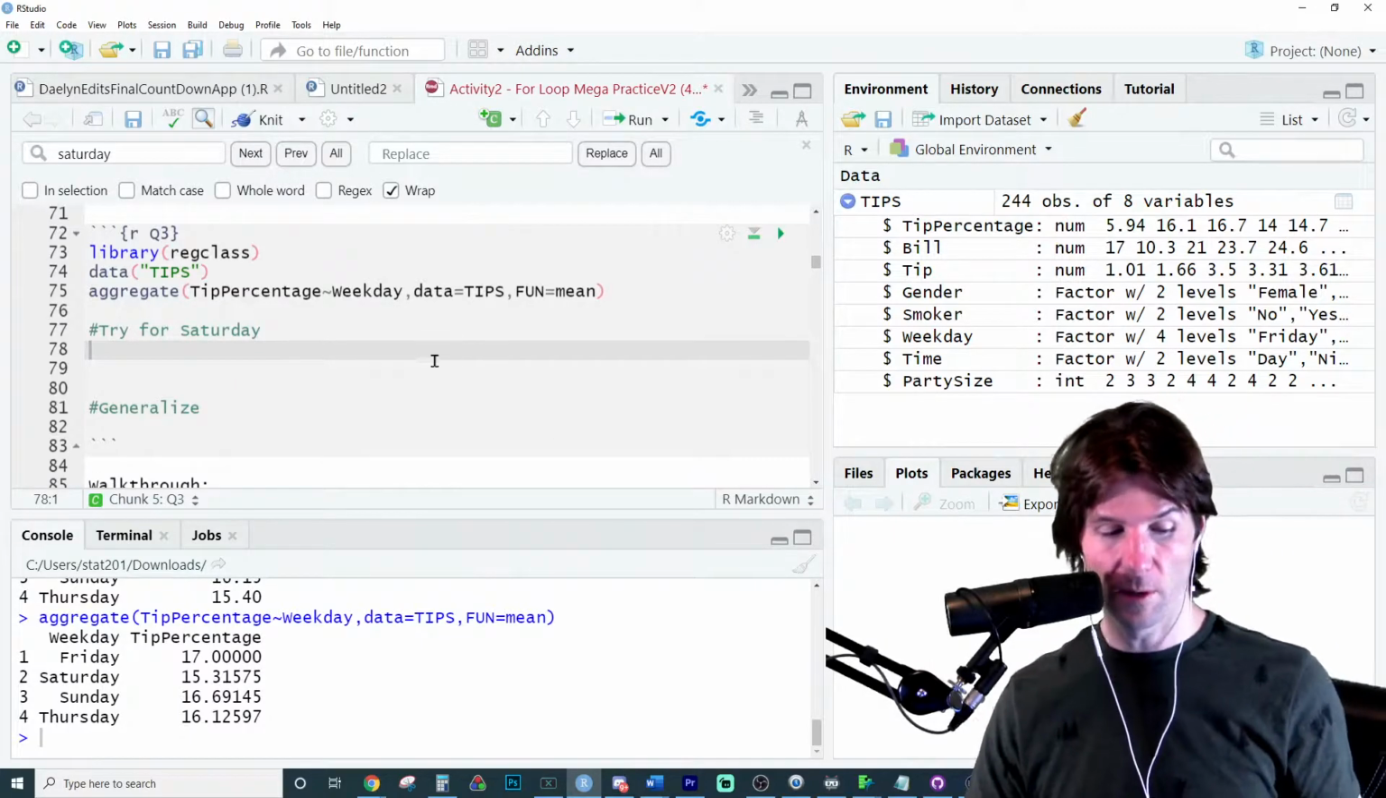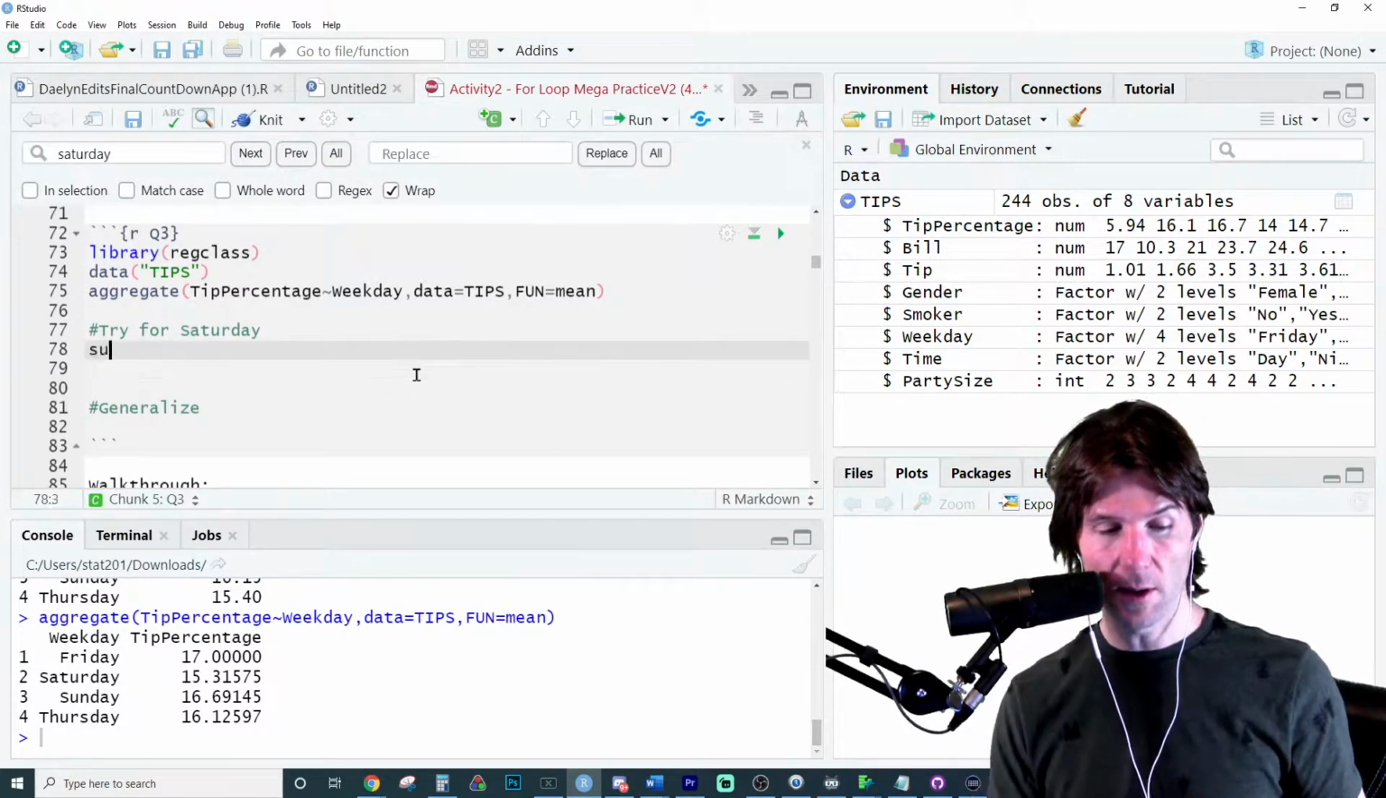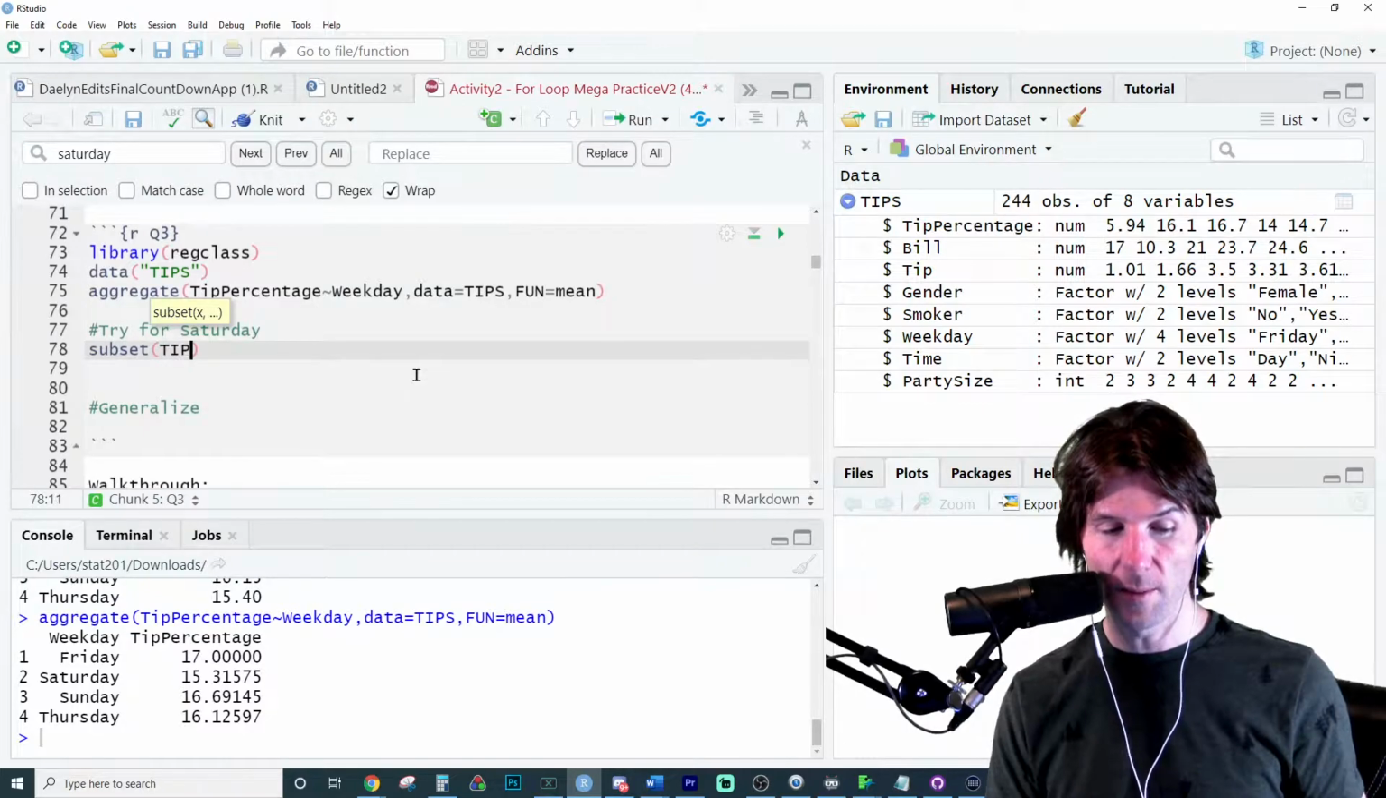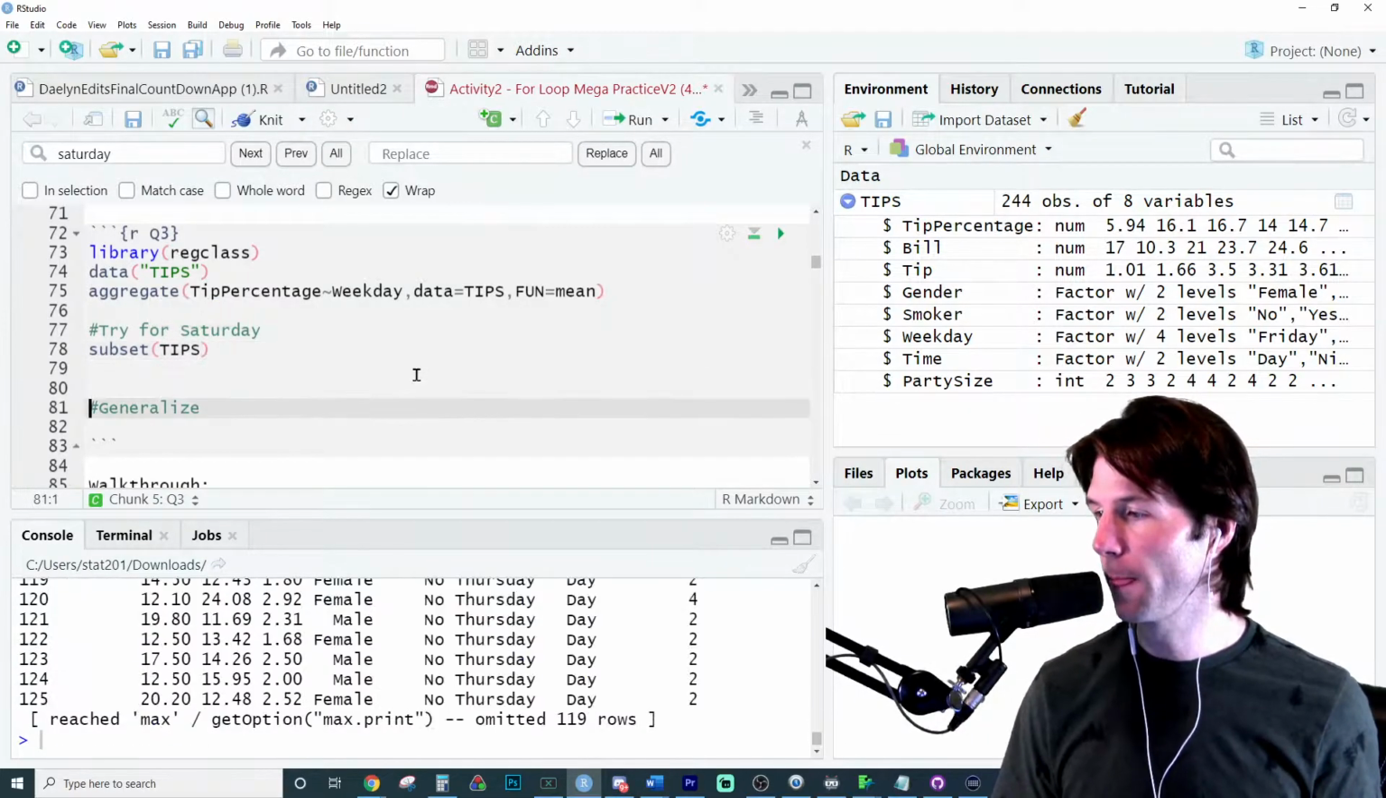We go to subset right here, and subset of the tips data frame. This will take the full data frame.